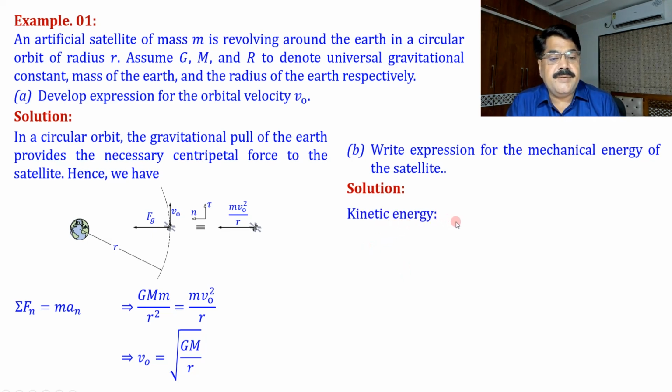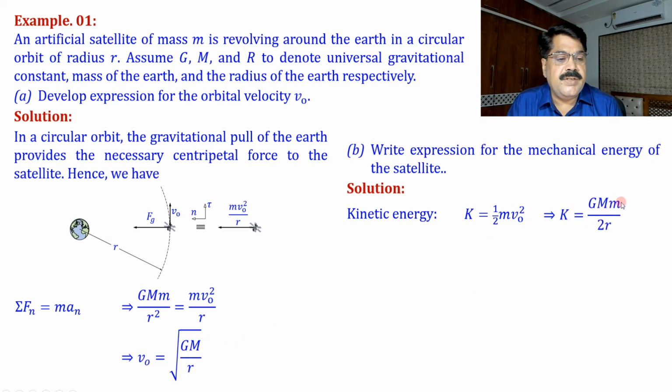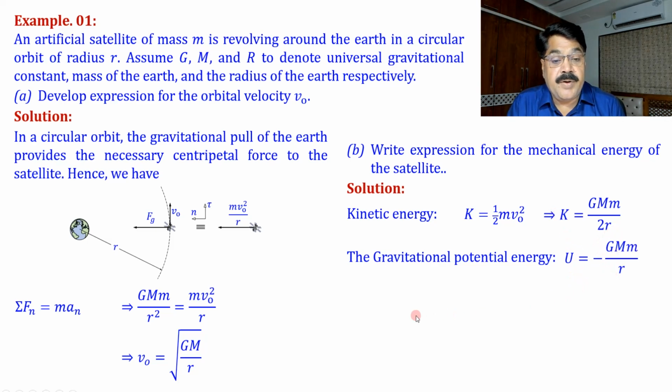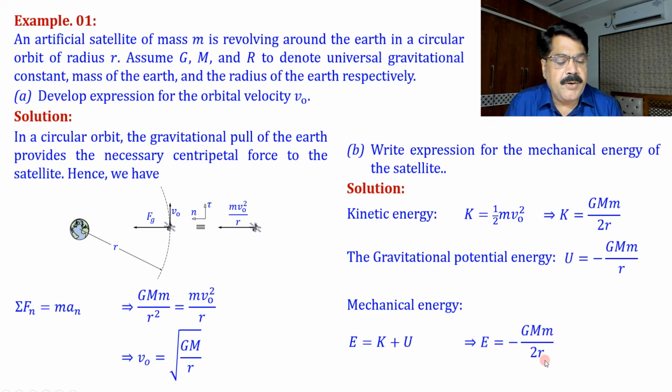Kinetic energy is simply half m v naught square, and substituting this v naught, we get K equal to GMm by 2r. It is very simple, you can verify it. The gravitational potential energy is U equal to minus GMm by r. If we add them, we obtain the total mechanical energy: E is equal to K plus U, and that is simply minus GMm by 2r. So this is the total mechanical energy of the satellite.